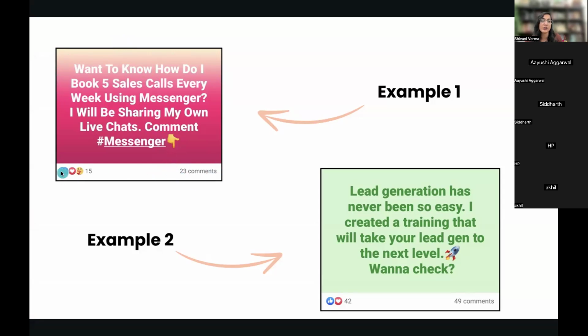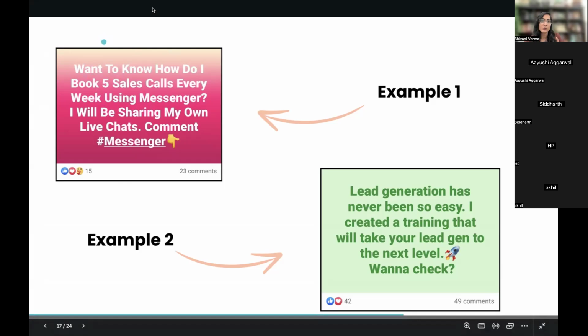So you have seen the kind of engagement we have gotten. We have generated 23 leads with just one post, right? And it takes just 2 seconds to post this. Now what you can do is tweak it according to your niche and post the same in the groups that allow these kinds of posts, right?